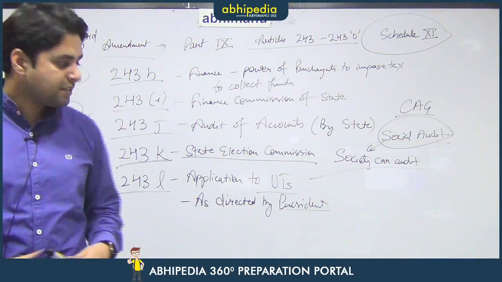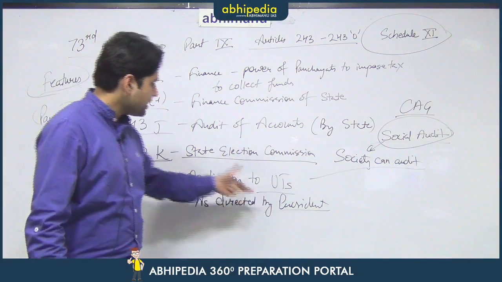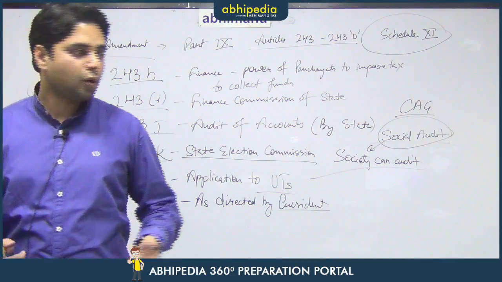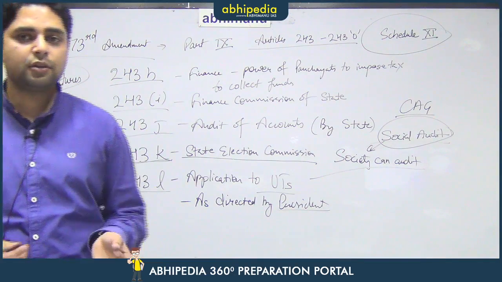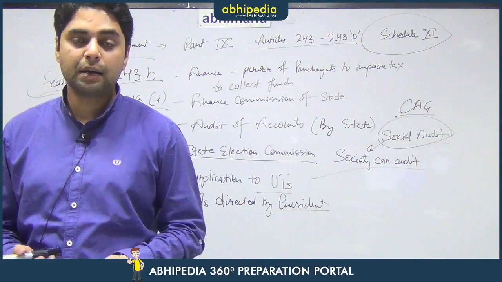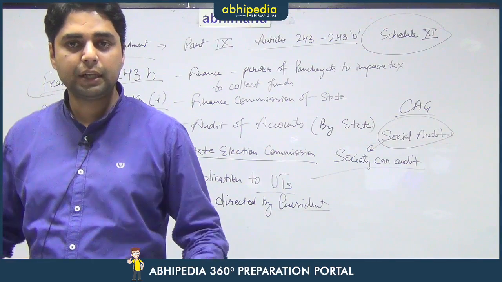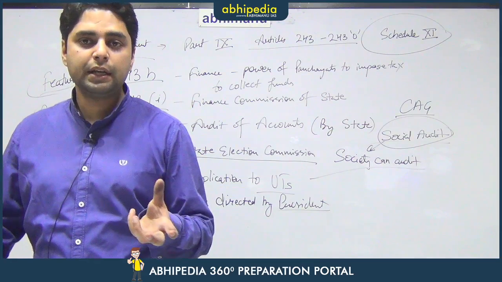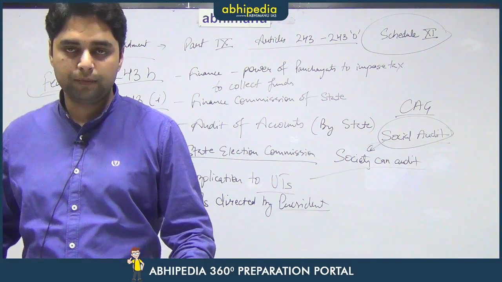Also, the President may apply the 73rd Amendment to such a village with or without modifications. So all the provisions that we have done, it is not mandatory that all these provisions shall be applied to a village in a union territory. This amendment can be applied to a union territory with modifications also.